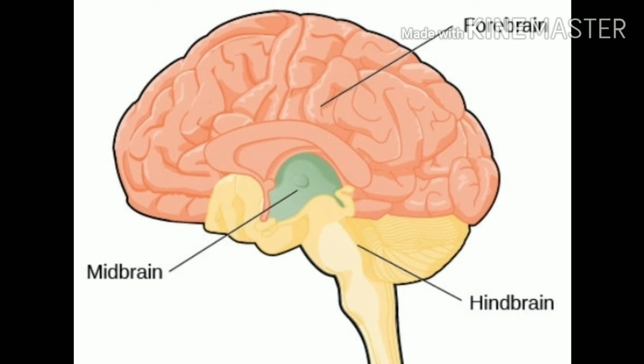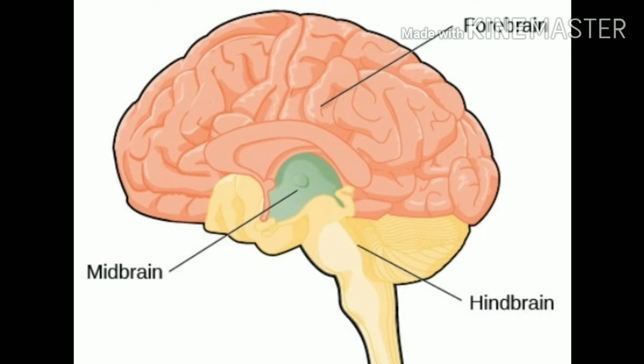What is the function of the forebrain? It helps to control and coordinate all voluntary functions. So it is the thinking part of the brain. In 1-mark questions you can get a question like, which is the thinking part of the brain? That is the forebrain.